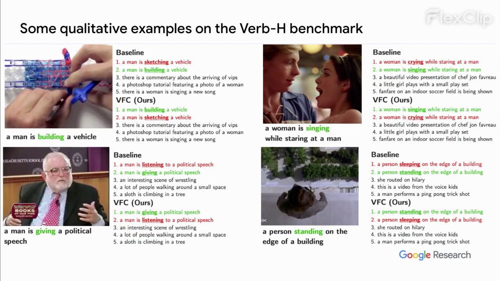Here we show qualitative examples from the Verb-H evaluation. For each video sample, we show the 5 captions ranked in order of decreasing similarity. We observe that the baseline model often mistakes the hard negative as matching the video. For example, in the top left example, the caption, "A man is sketching a vehicle," is ranked higher than the correct answer, "A man is building a vehicle." When training with hard negatives, the model performance improves, retrieving the correct caption.